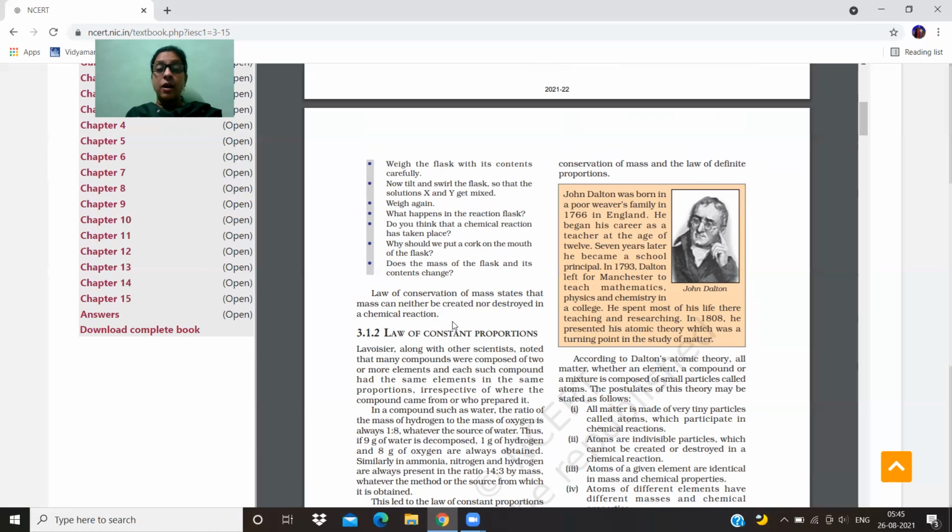So from here we can prove the law of conservation of mass, which states that mass can neither be created nor destroyed in a chemical reaction. So today we have done the law of conservation of mass. Just read it once again from your book. Thank you.